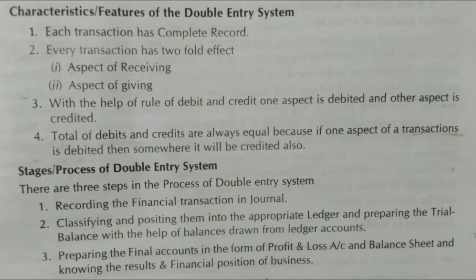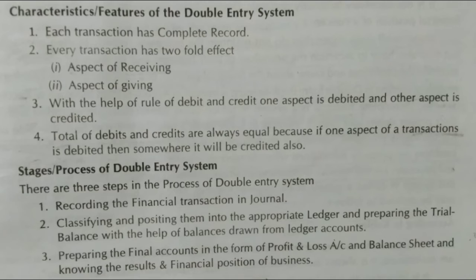When we come to the third point, with the help of rule of debit and credit, one aspect is debited, other aspect is credited. That is what I told you while discussing about double entry system. Every debit has got a corresponding credit. So here one aspect is debited and another aspect is credited, but here the amount will be the same. Whatever amount you have debited in the debit aspect, the same amount will be credited in the credit aspect. So one account is debited, another account is credited.